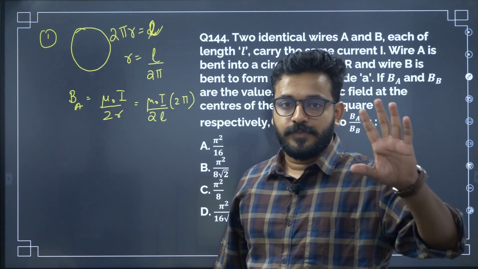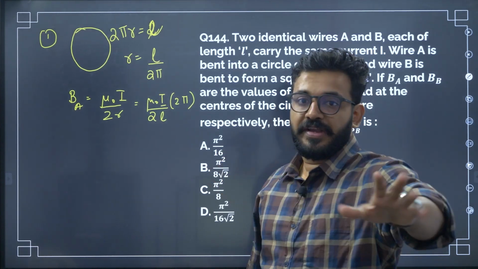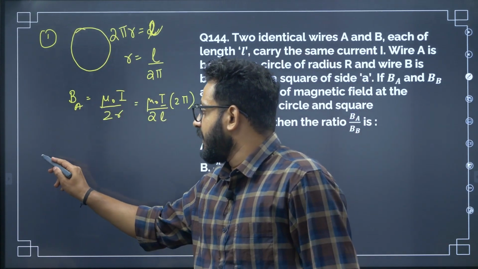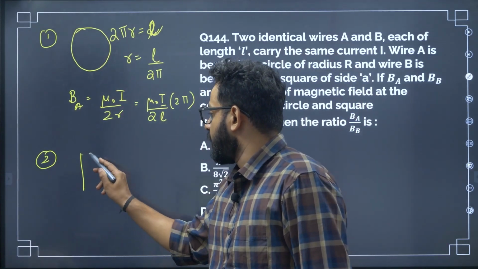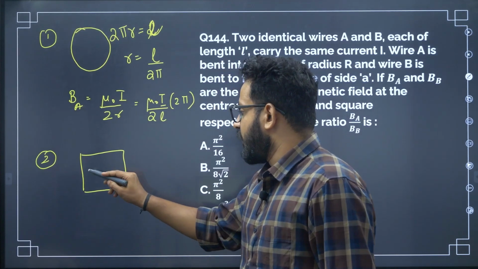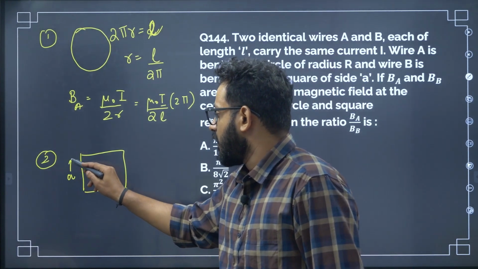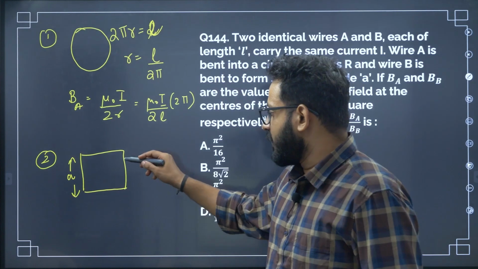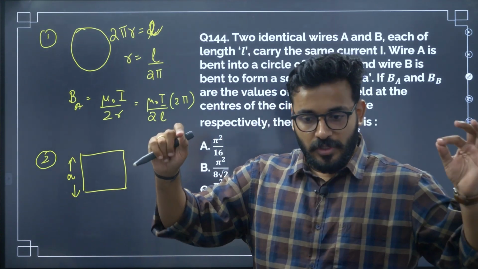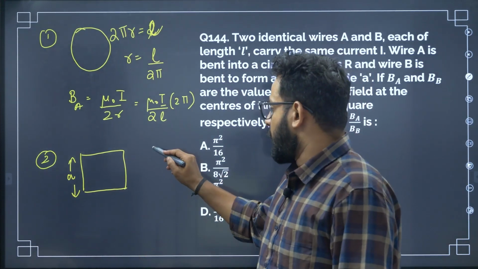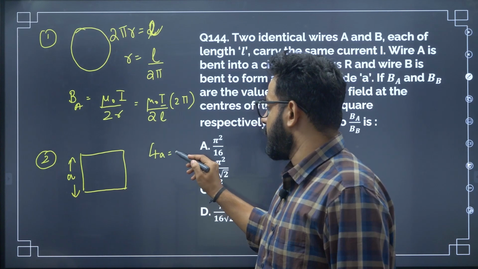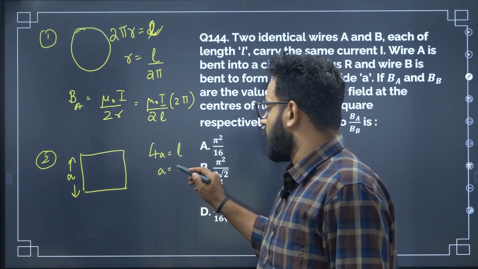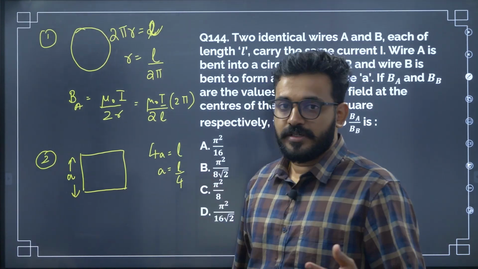Keep it as it is. Simplification we can do later. Now the second condition is you are having a square. Definitely the side is A. So you know the perimeter is equal to total length, because the entire wire is of length L, you are bending it to a square. So perimeter is equal to the length. So directly you can write A is equal to L by 4. That's the relation. You will use it soon.